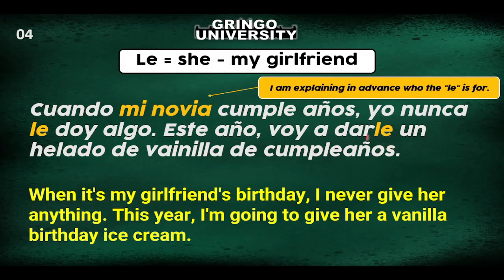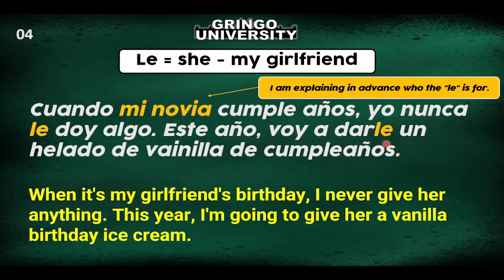Do I have to put my girlfriend again? No, because it is implicit in the sentence. I already explained to you what this le is for. We have two verbs here, and I said you have to put it before the verb. But when you have more than one verb, in this case the verb ir and the verb dar, you can put it either here, le voy a dar, or you can say it like this, voy a darle.